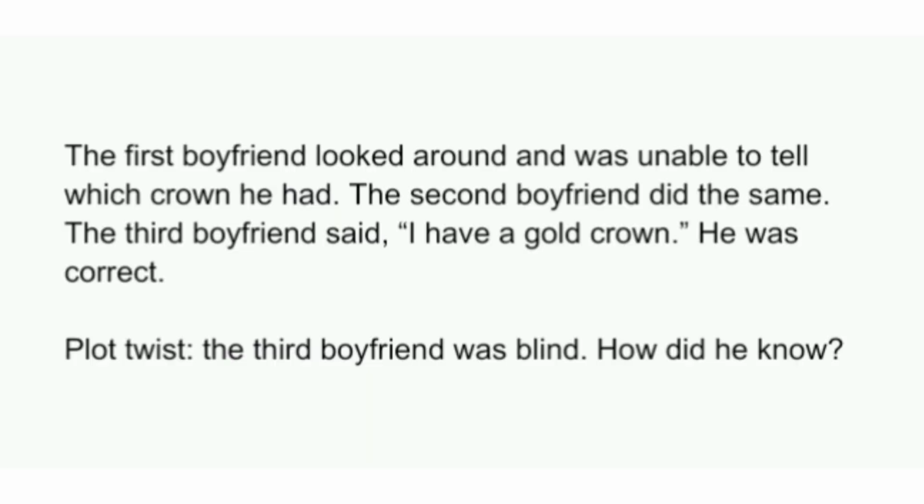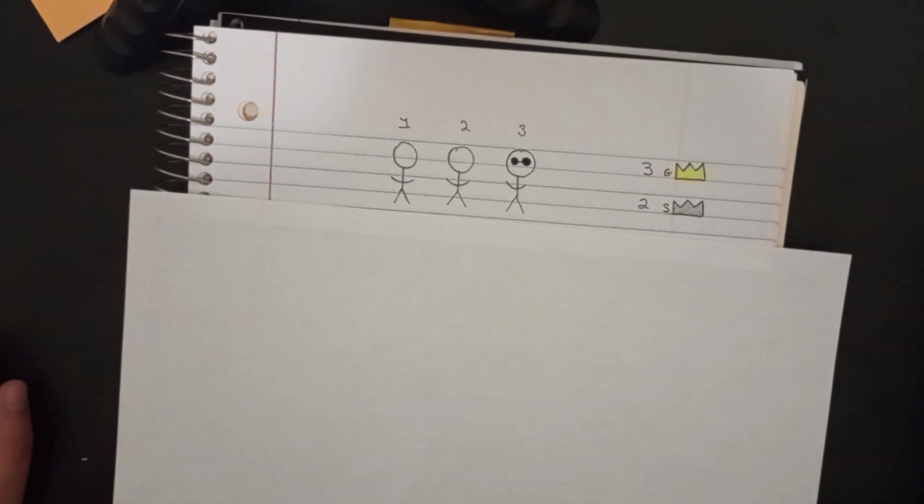The first boyfriend looked around and was unable to tell which crown he had. The second boyfriend did the same. The third boyfriend said, "I have a gold crown," and he was correct. Plot twist, the third boyfriend was blind. How did he know?